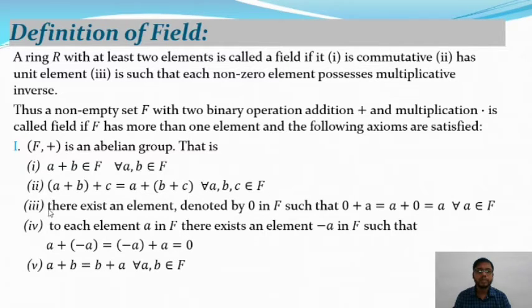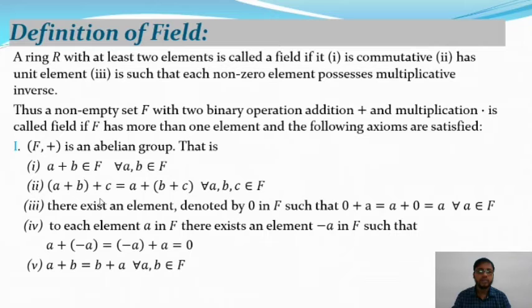Now the third property: there exists an element denoted by 0 in F such that 0 + a equals a + 0 equals a for all a belonging to F. This is the definition of the identity element. So 0 is the identity element, and the identity property is satisfied.